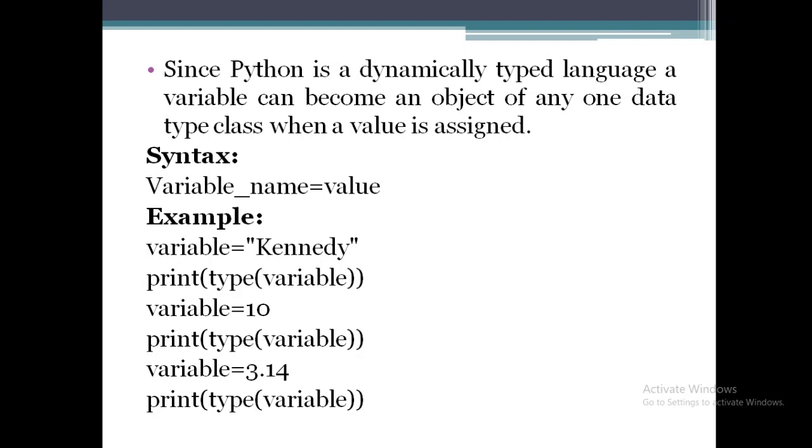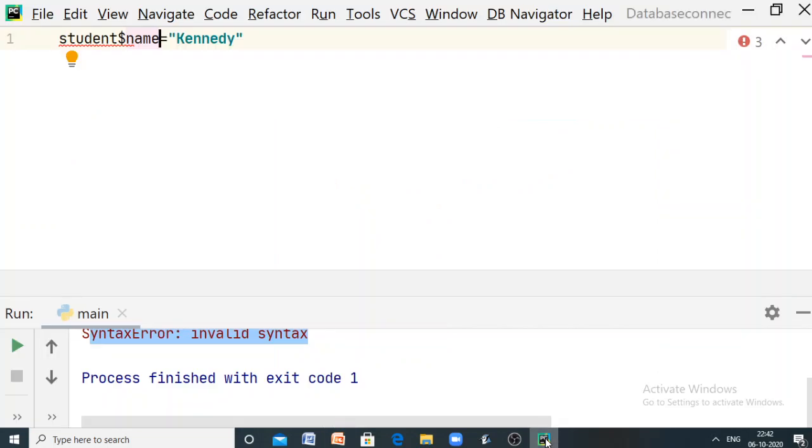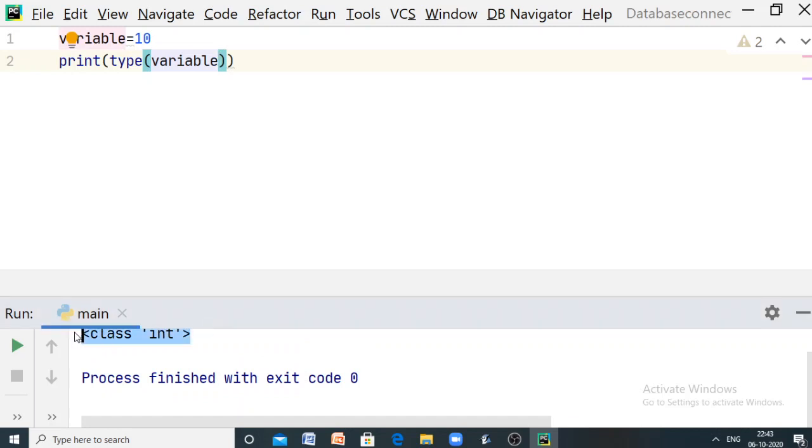Now let us have a small example of this. For example, let me have a variable with the name variable, and it has the value 10. Now let me print the type of the variable. So print type of variable, and now if you run the code, you can see its type is integer. We have not explicitly mentioned the data type of the variable. Depending upon the value you supply to that variable, its data type varies.